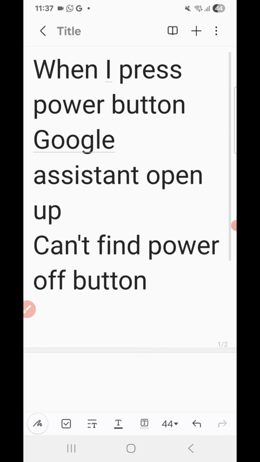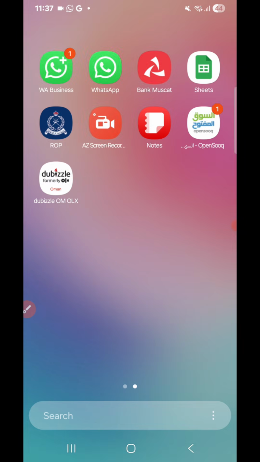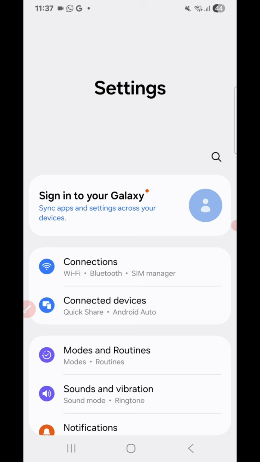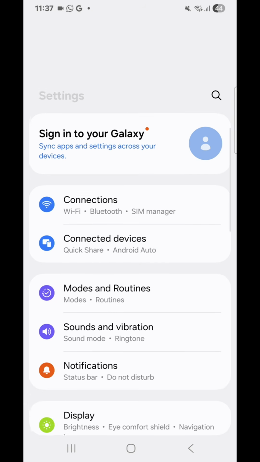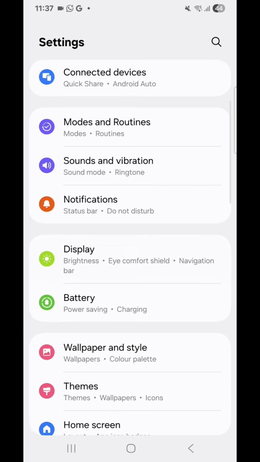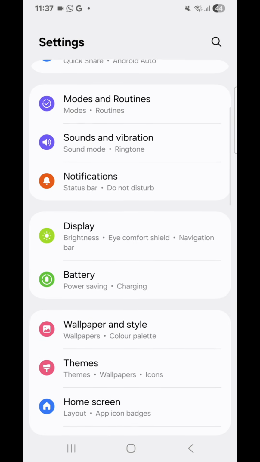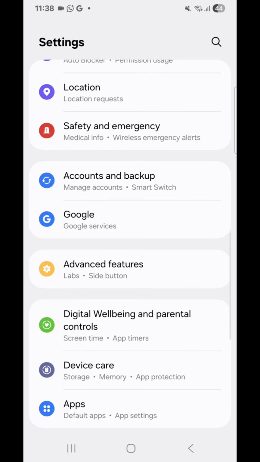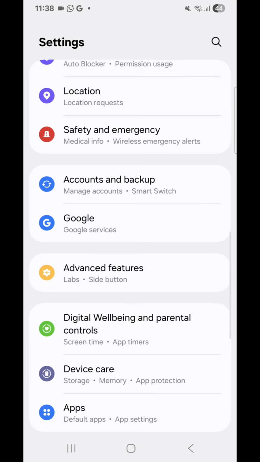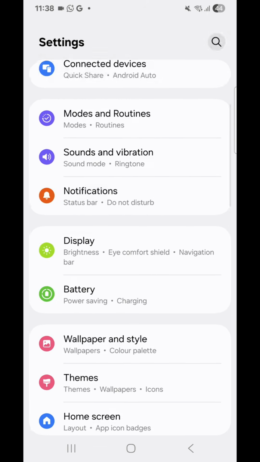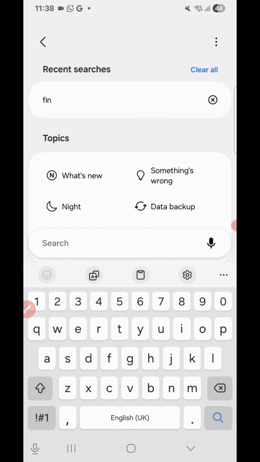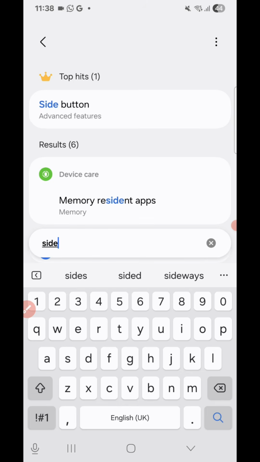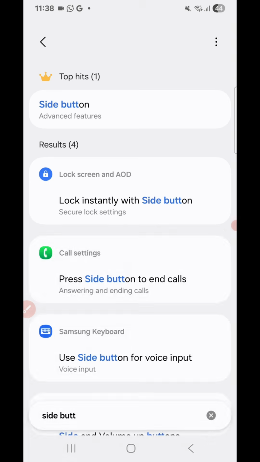Whenever I press the power button, it should show me the power menu. So first of all, you need to open your mobile phone settings, and after that you need to scroll down a little bit, and then you will see Advanced features. If you can't find it, just click on the search bar and type side button. It will appear here, click on that.